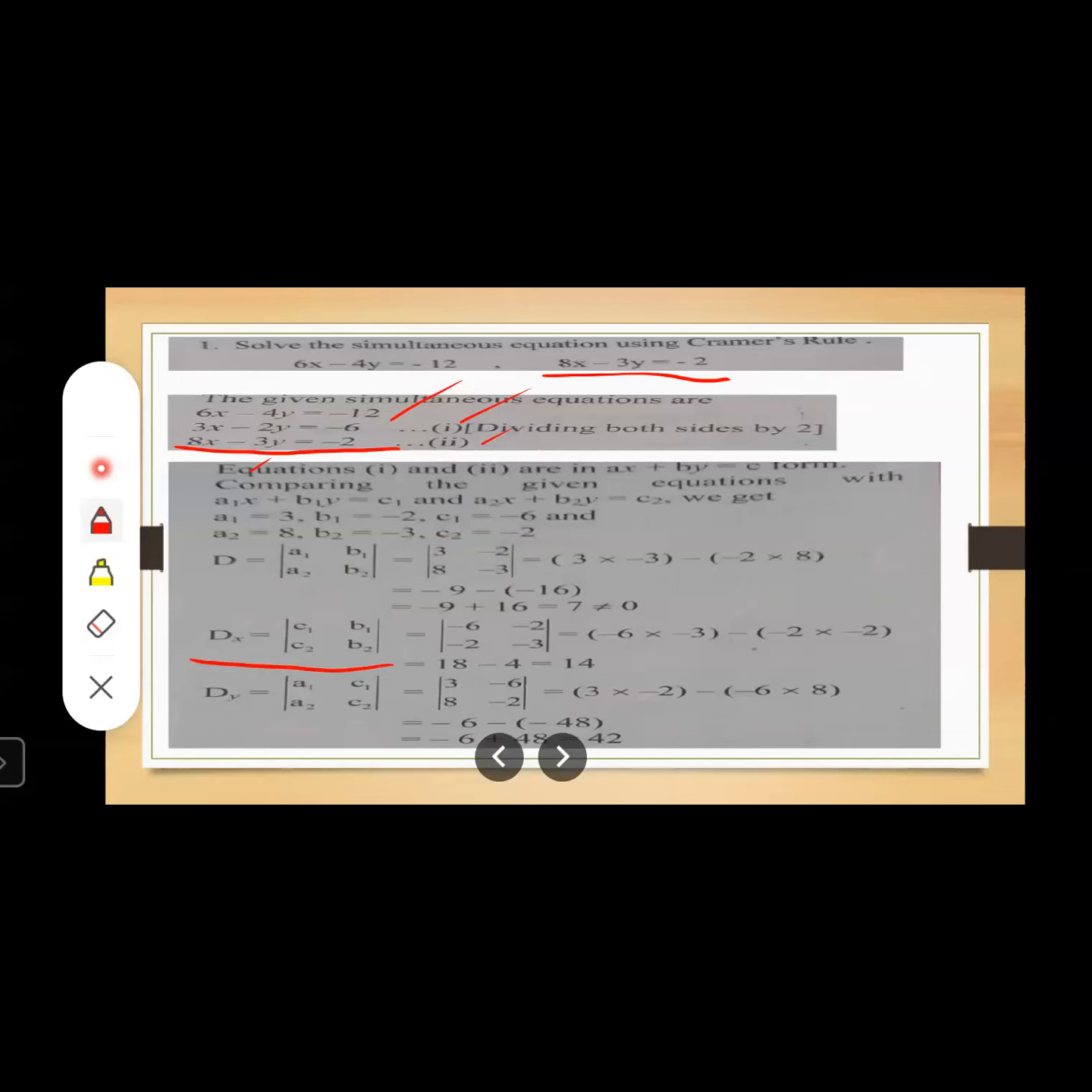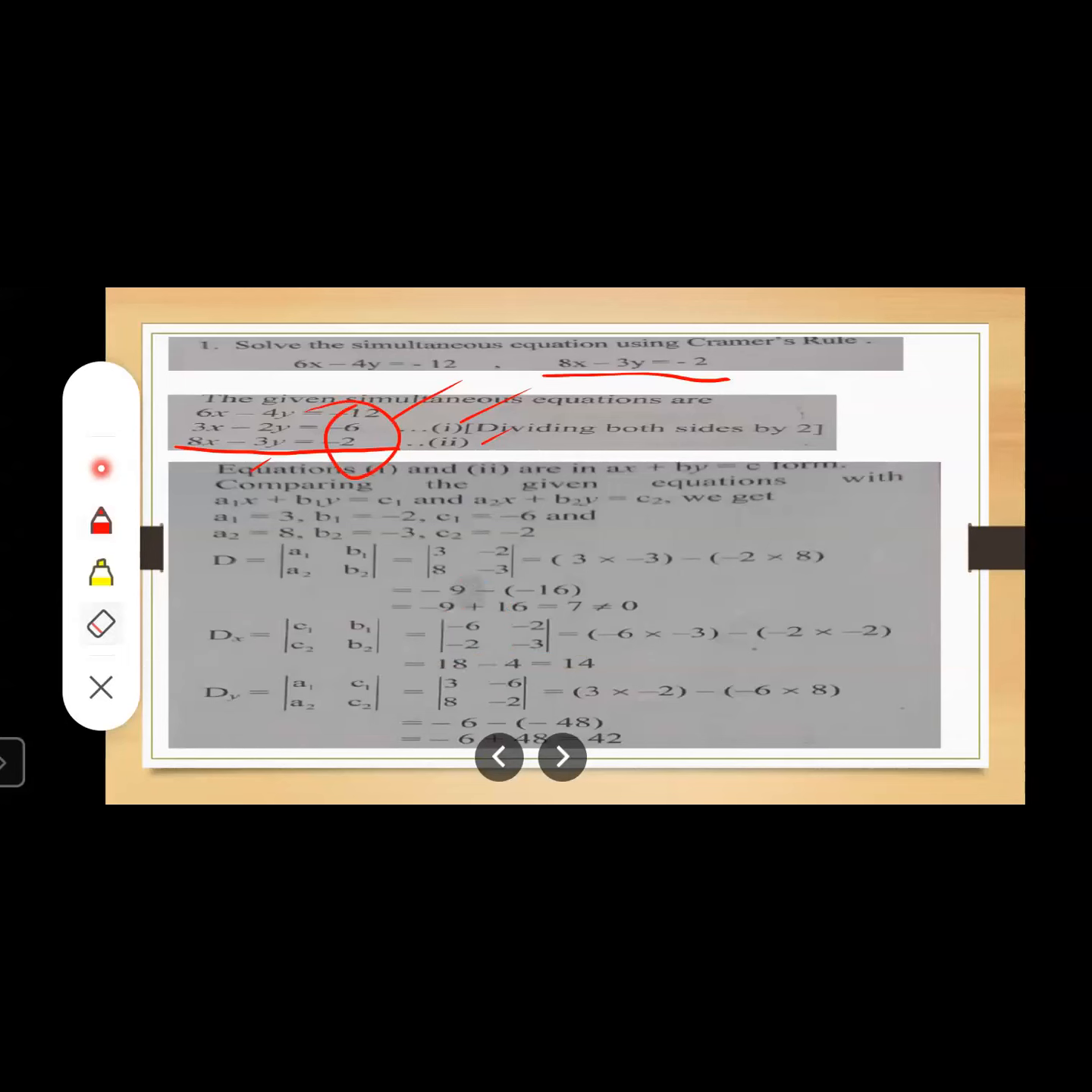What is dx? Now see, look here, what we have to find out. We are finding out dx. Now here, when we are writing the values, since we are finding dx, we will not write the values of a1 and a2 here. Instead, we will put the values of c1 and c2. Why? We are finding the determinant in x. And that's why we will not write here the values of a1 and a2. Instead of that, we will put the values of c1 and c2. Which are the values of c1 and c2? This. Yes, understood, students?